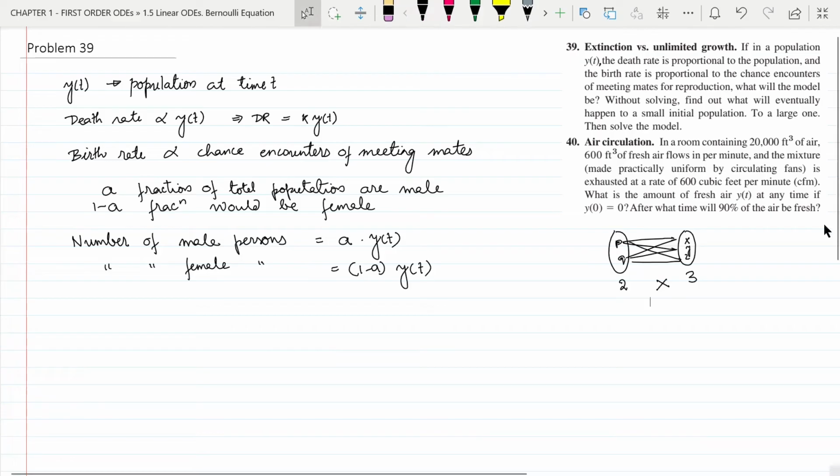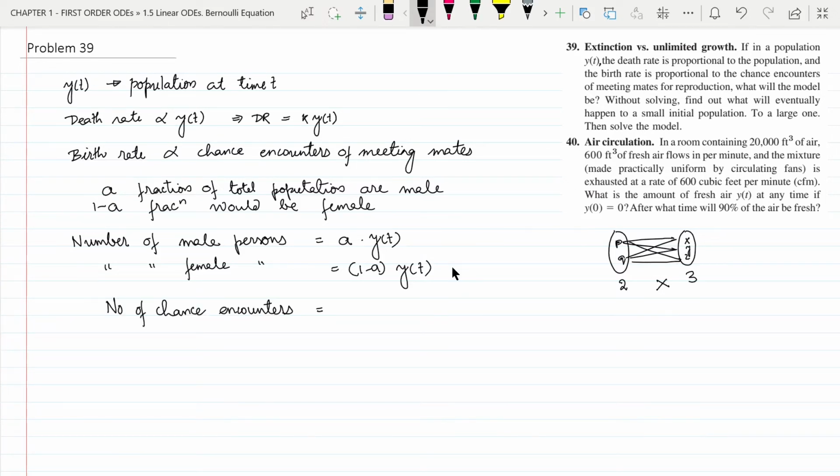Similarly, if there are a y of t males and 1 minus a y of t females, then the number of chance encounters would be a y of t multiplied by 1 minus a y of t. So we have the number of chance encounters equal to a multiplied by 1 minus a, times y of t square.